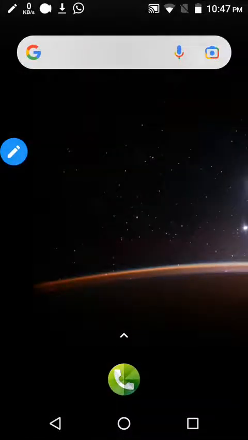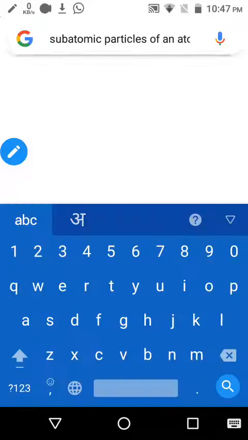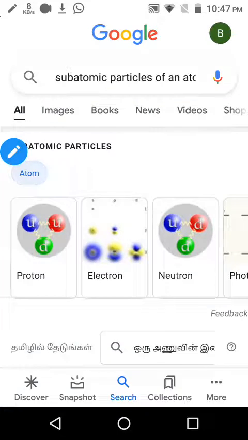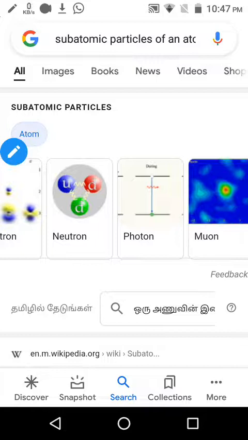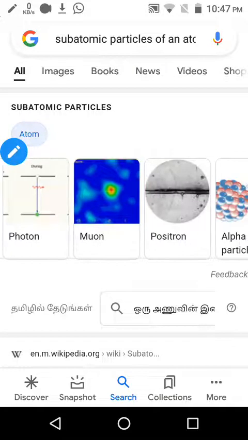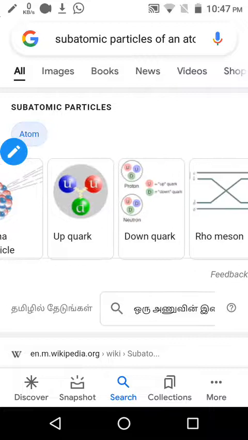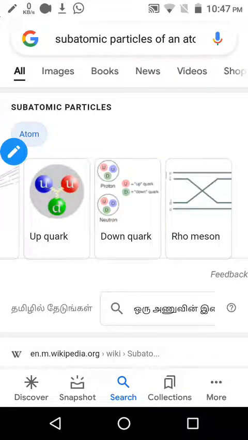Whenever any doubt arises, please check Google. Even I have checked the subatomic particles. There is proton, electron, neutron, muon, positron, alpha particle. Down you can see there are so many subatomic particles present. Do not consider that only proton, neutron and electron are the subatomic particles.